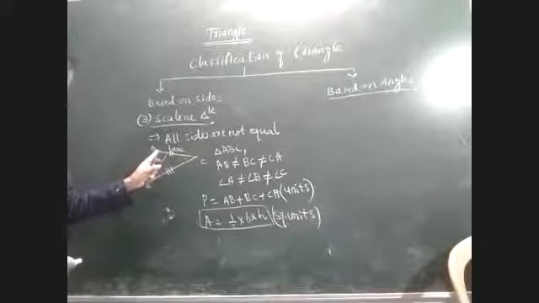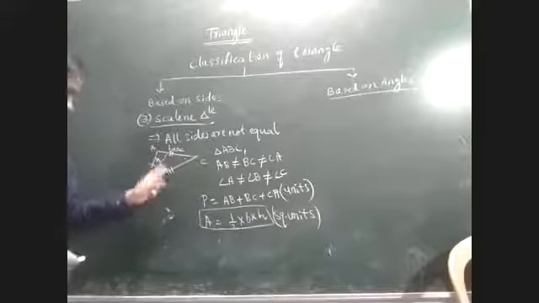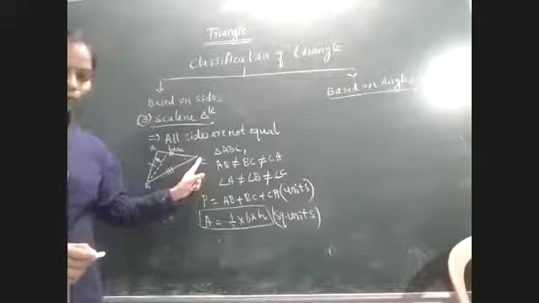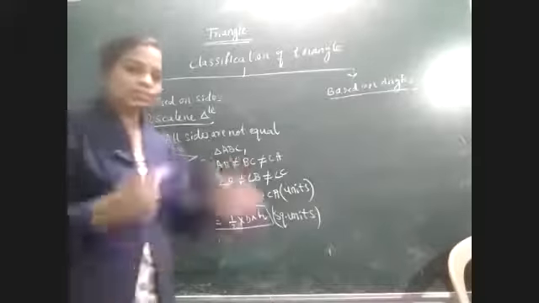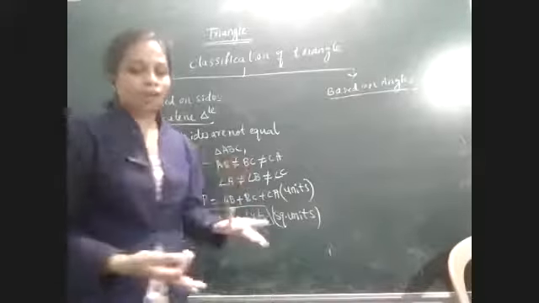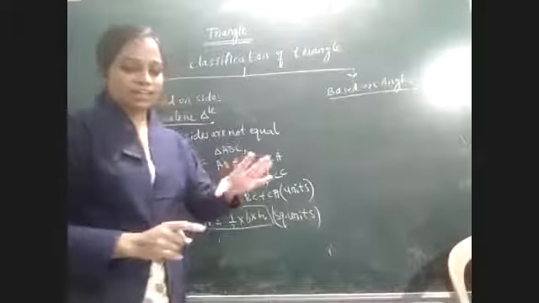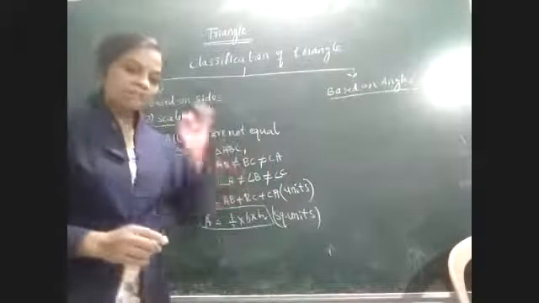If it starts from vertex A, this is the height and this one is the base. You have to take it like this. They will already give you the diagrams. Using that diagram you find out the area of the triangle. Only the equilateral triangle has a different area formula, but the others have the same.